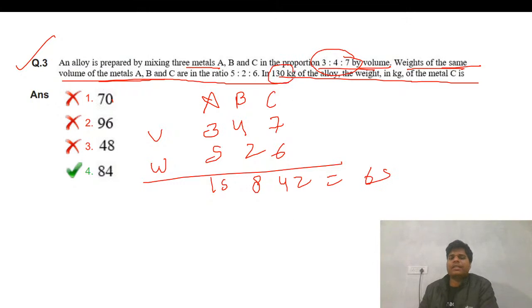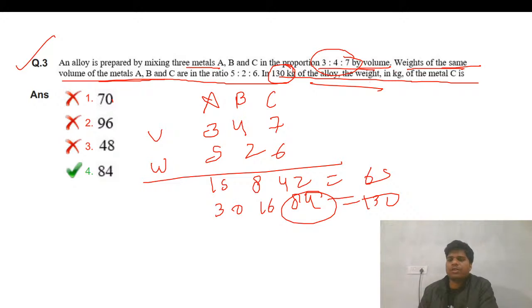And in the 130 kg of alloy, that means 2 times this. So that means 30, 60 and 84. That is 130. So this means 84. So the question is asking about metal C. Metal C is 84. Fine. Again, I think this was simple.